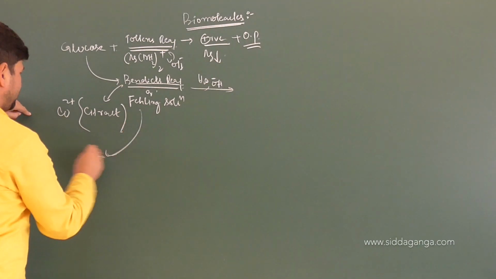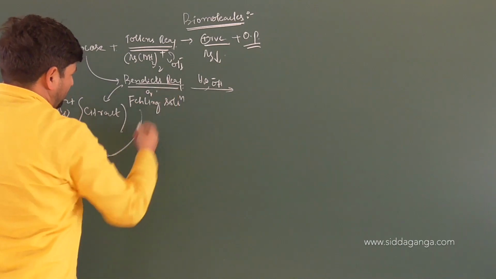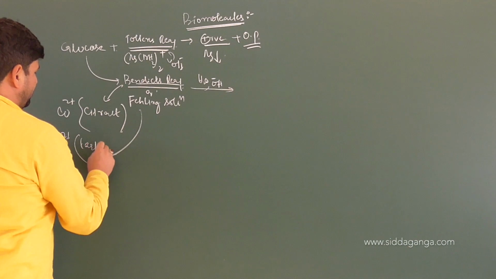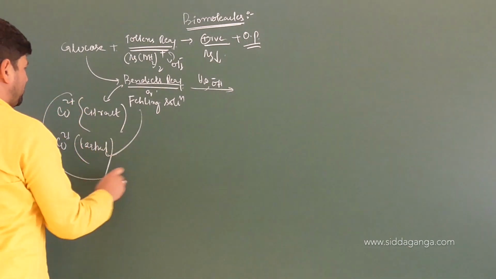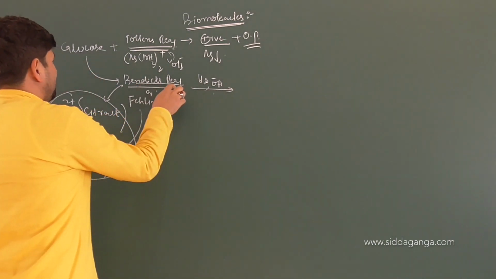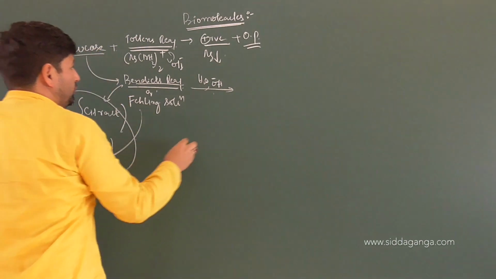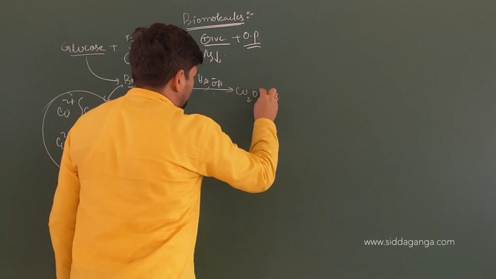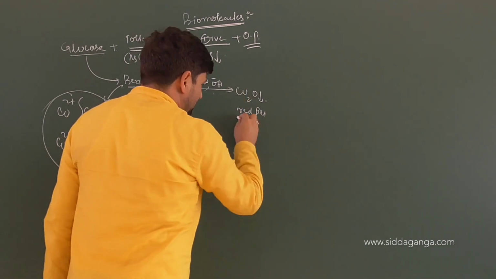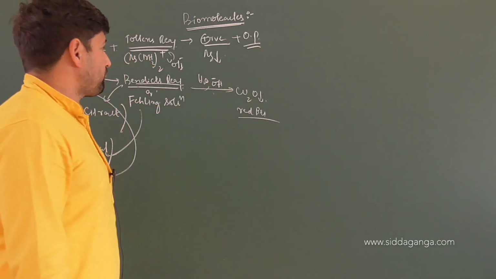And Fehling's solution is again Cu2 plus, but it is attached to tartrate. So a complex of copper citrate and copper tartrate in a basic medium, when you have an aldehyde group present, we will get cuprous oxide, Cu2O, a red brick type or red precipitate, plus some oxidation products respectively.